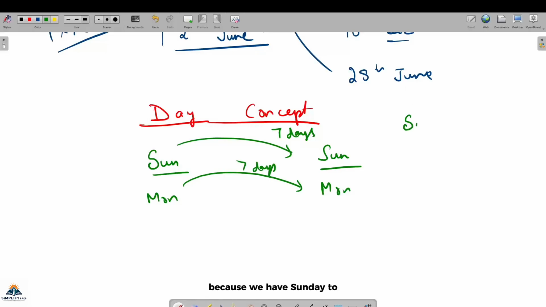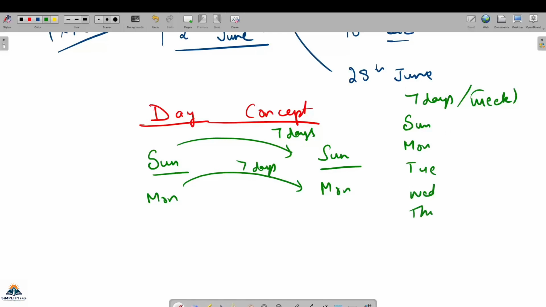Because we have Sunday to Saturday, total 7 days, है ना? 7 days are there in a week. So Sunday, Monday, Tuesday, Wednesday, Thursday, Friday, Saturday. So there are total 7 days.